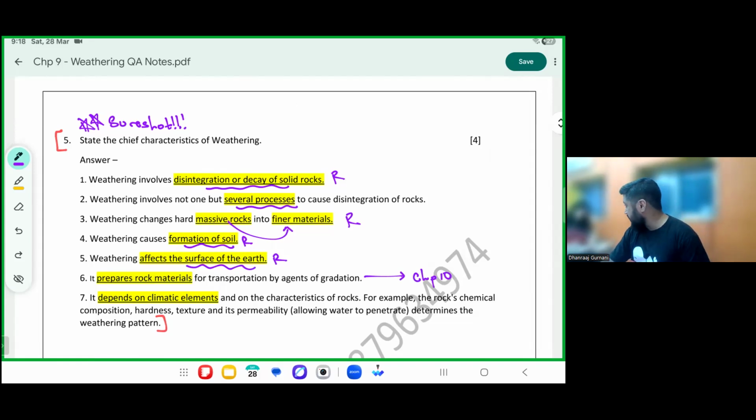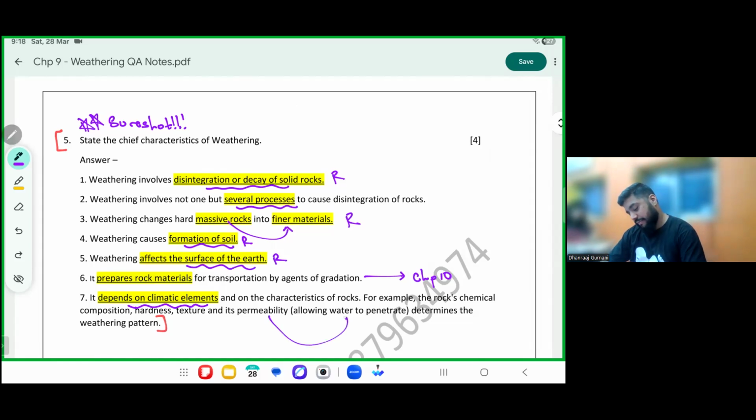In chapter 9, first comes breakdown. Chapter 10 is about what happens after breaking down: it will move from one place to another. So to learn gradation or transportation, you have to learn breakdown. That's why 9 and 10 go hand in hand. Number 10, it depends upon climatic conditions. For example, the rock's chemical composition, hardness, texture, and permeability all determine different types of weathering patterns.